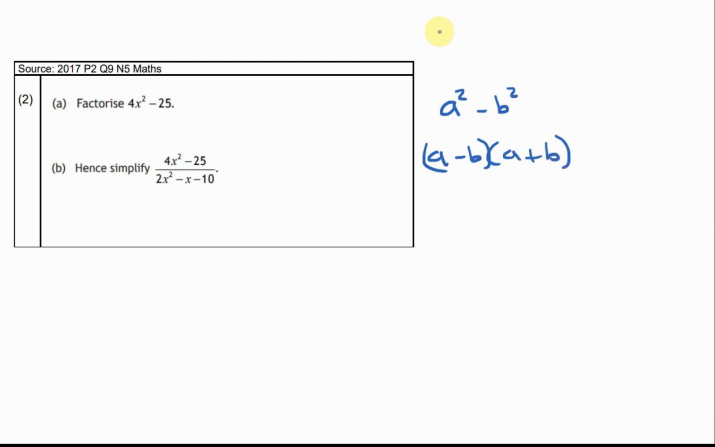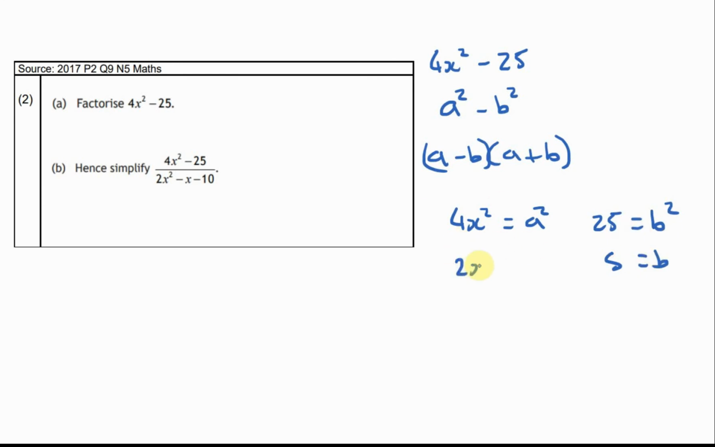So in this case, a squared take away b squared, I've got 4x squared take away 25. So 4x squared is equal to a squared, and 25 is equal to b squared. So 5 is equal to b if I do the square roots of both sides, and then 2x is going to be equal to a, because I take the square root of 4 and the square root of x. So now I can rewrite it like that.